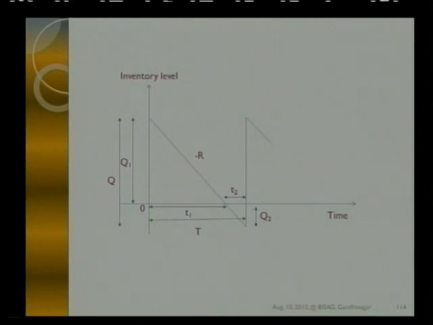Q1 units are the units which you have, which you can satisfy whenever a customer comes to you, and for Q2 you will have to say sorry. Okay. So the total number of units which I need to procure after having shortages of Q2 units is the sum of whatever demand I can satisfy and what I could not satisfy from the previous cycle. So Q1 plus Q2 should be equal to the total number of units to be procured.